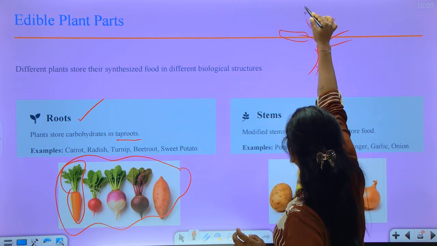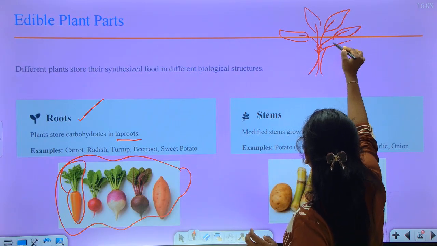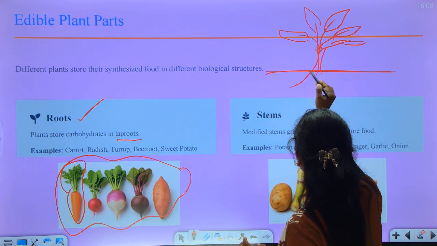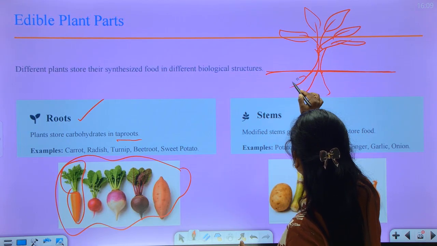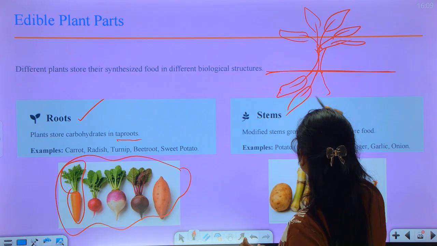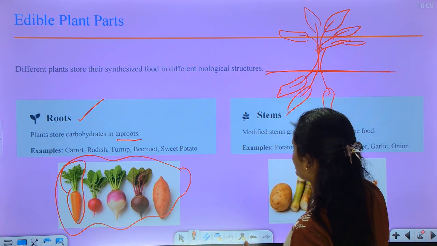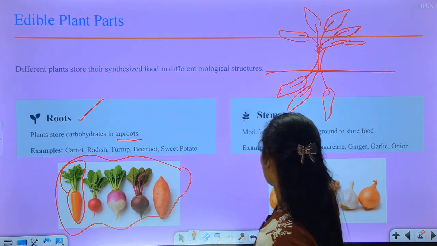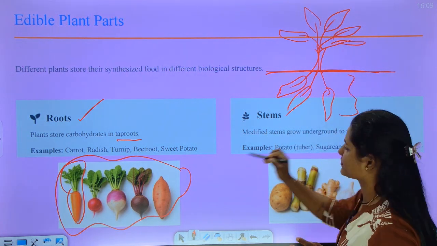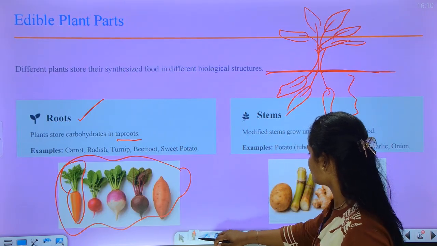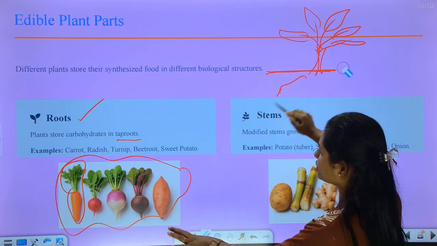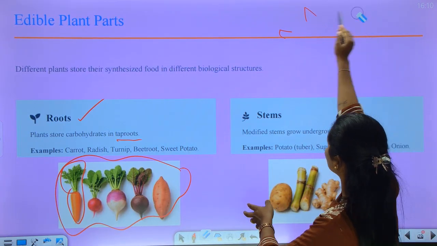This is the plant, down here is the sand, the soil, and here you can find the taproots. So carrot, onions all come from the roots. These are the root plant source examples.